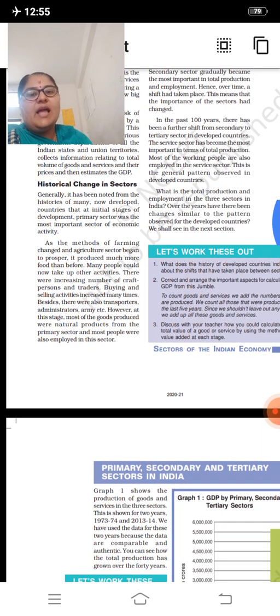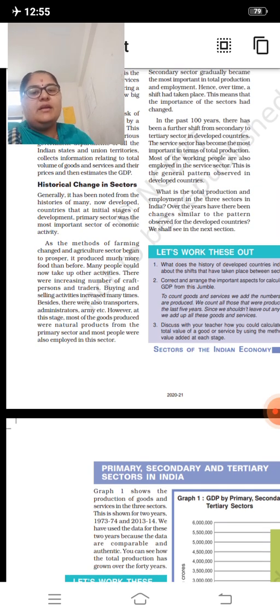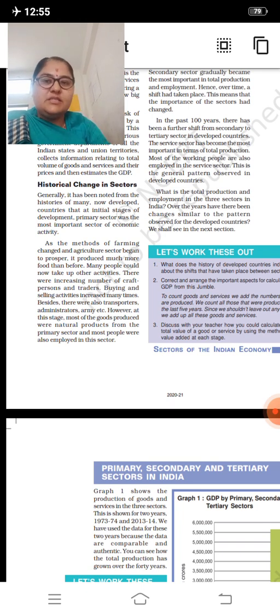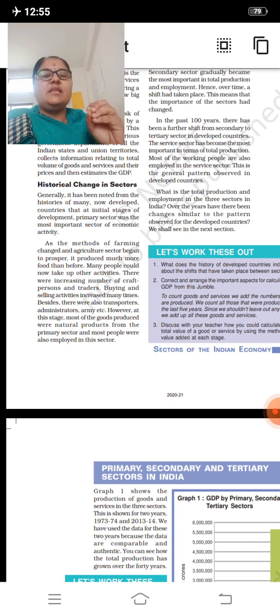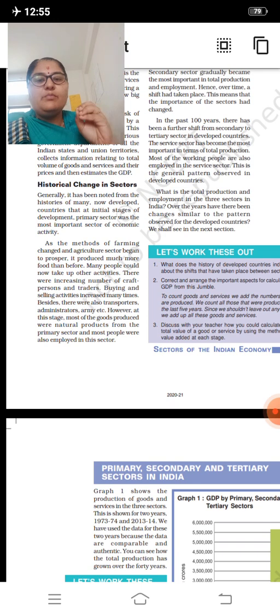Generally, it has been noted from the histories of many now developed countries that at initial stages of development, the primary sector was the most important sector of economic activity. In the initial stages, it was considered that the primary sector was the most important.